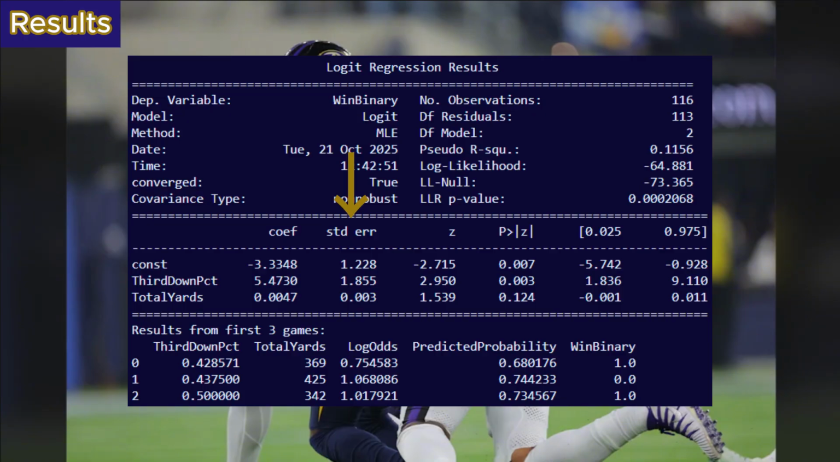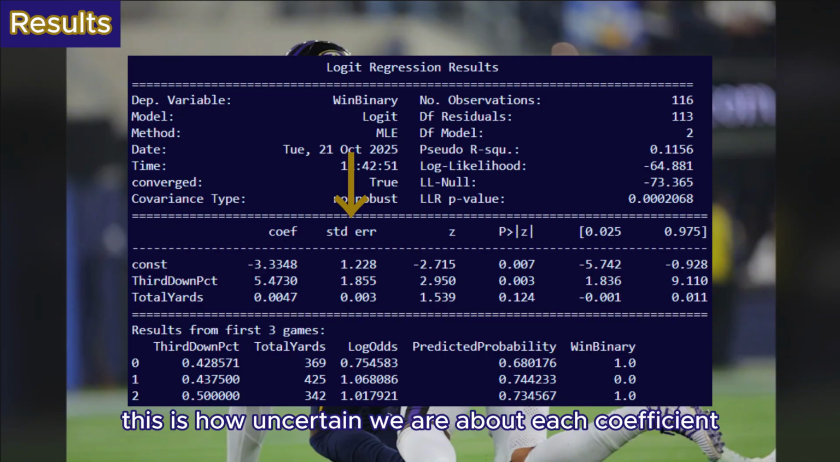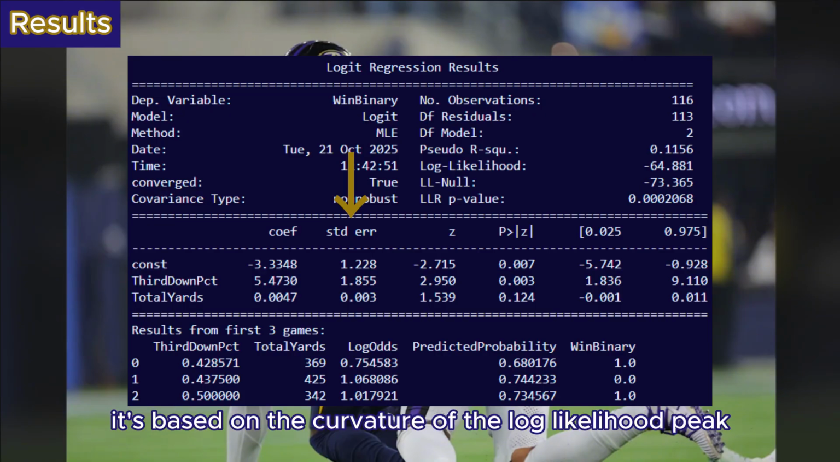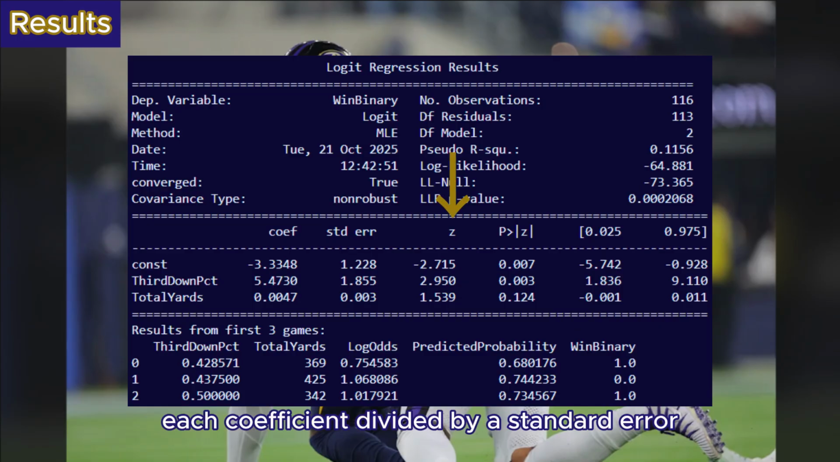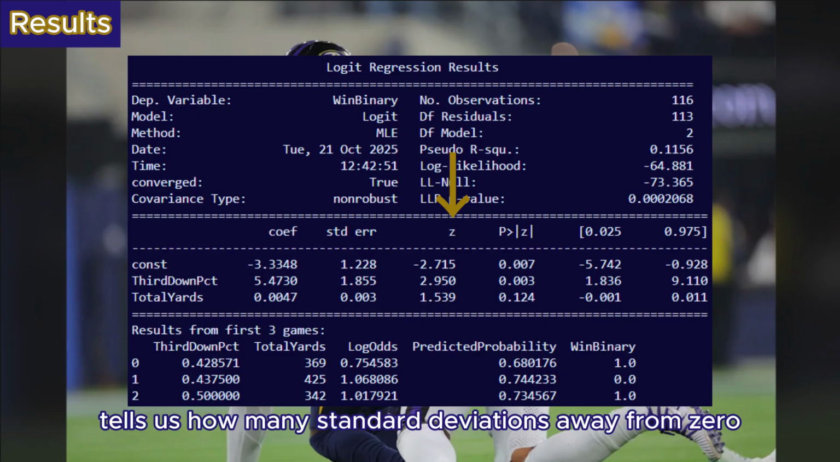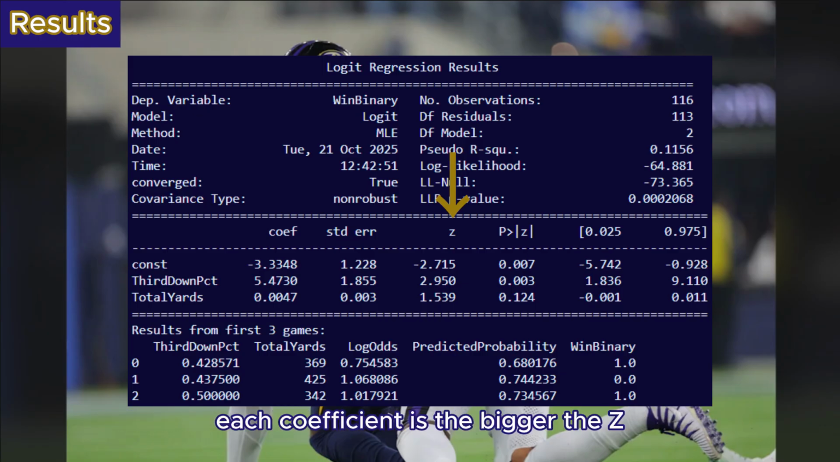Standard error. This is how uncertain we are about each coefficient. It's based on the curvature of the log likelihood peak, aka the Hessian. A smaller standard error means we're more confident in that coefficient. z. This is the test statistic. Each coefficient divided by a standard error tells us how many standard deviations away from 0 each coefficient is. The bigger the z, the stronger the evidence that the predictor has an effect.